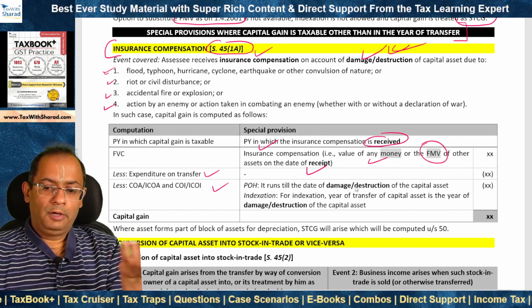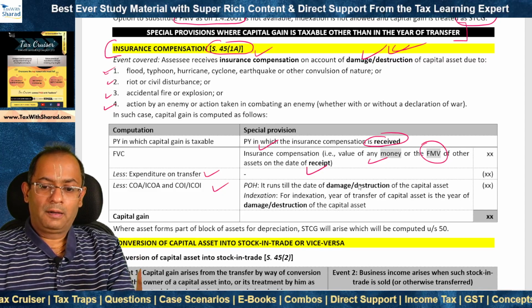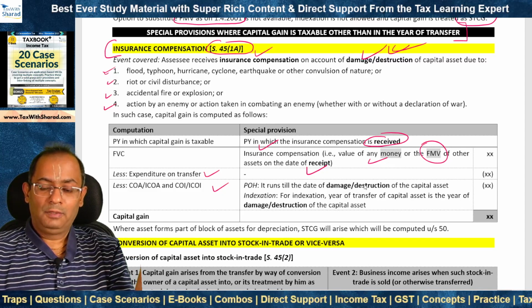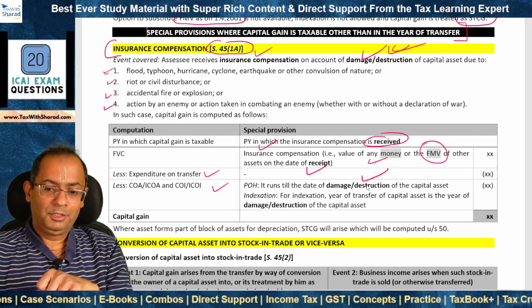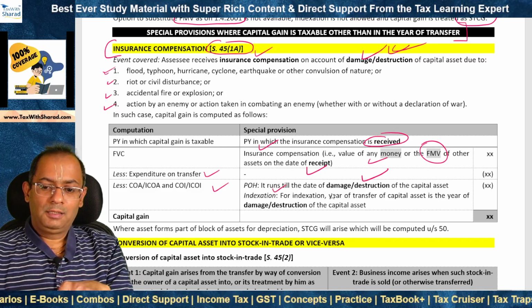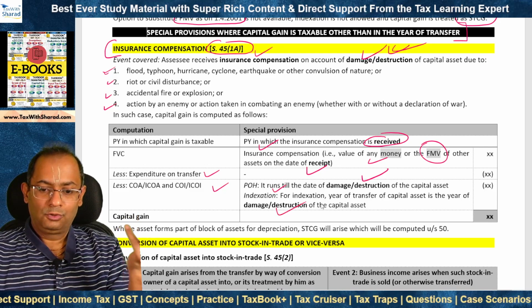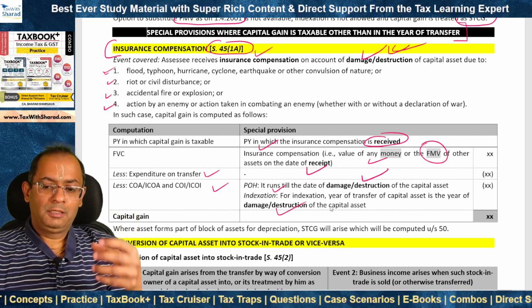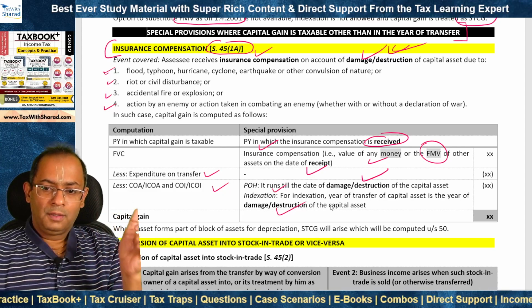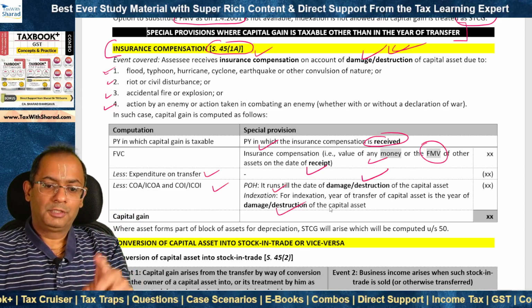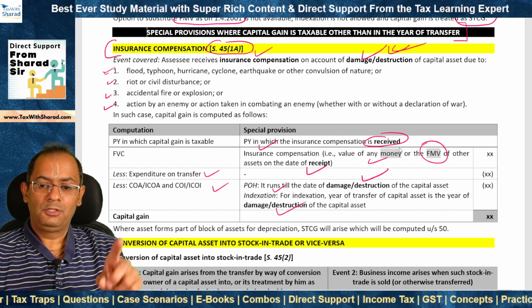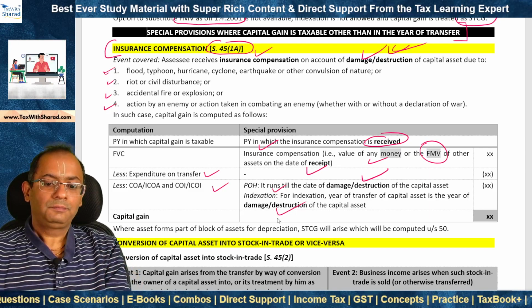The period of holding, it runs till the date of what? Transfer of the capital asset, which is what? Damage or destruction. And as far as indexation is concerned, the year of transfer of capital asset is the year of damage or destruction. So period of holding and indexation is determined with reference to the year of transfer of capital asset, damage or destruction, but it is taxable in the year in which compensation is received.